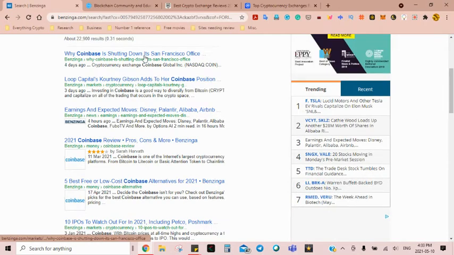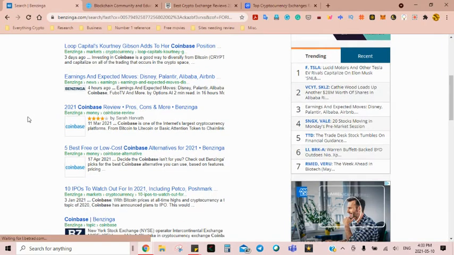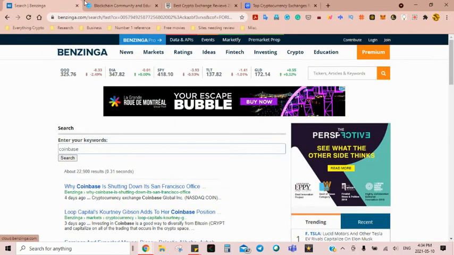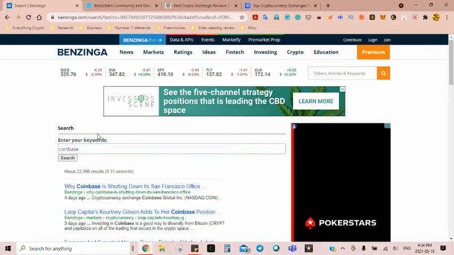So we want to make sure we pay attention to everything. And to give you a little insight into my brain, I would probably read this article right here to find out why they are shutting down an office. Is it because the world is becoming electronically run and they are shifting to save costs, or is there something more to that? And again, that's where you want to dig into a little bit. So that's a quick example, and we do not stop here. Again, I check on average about 5 sources.